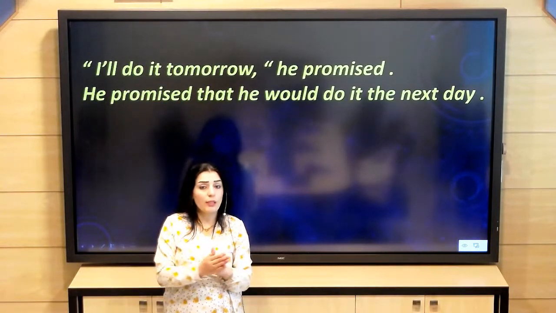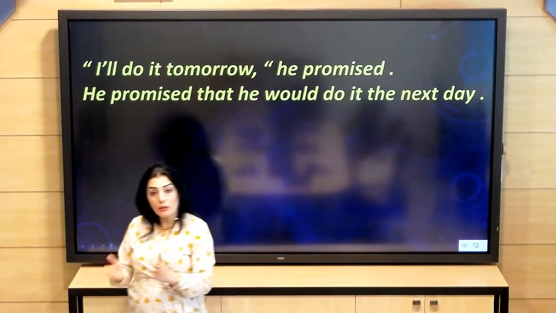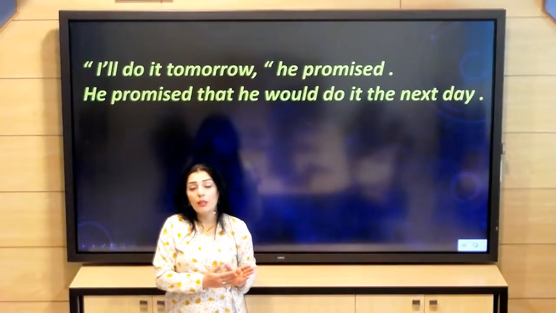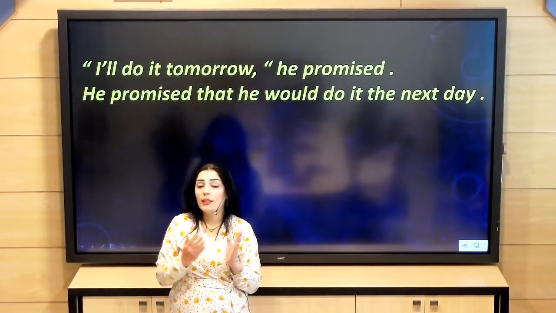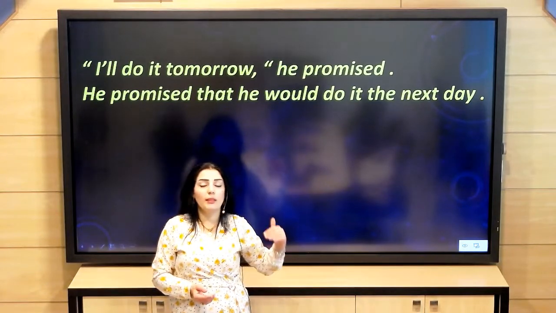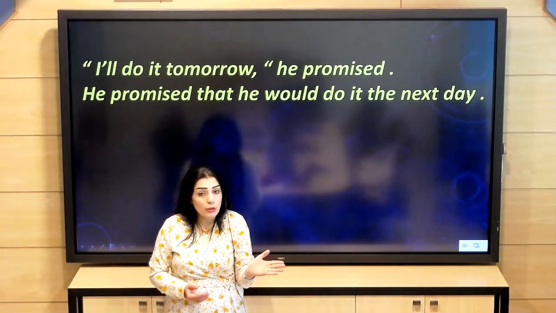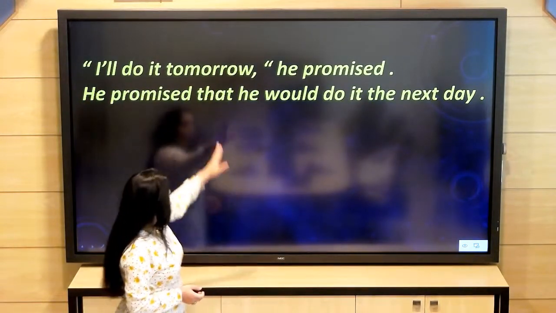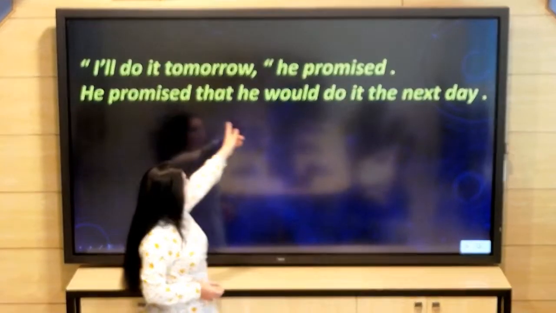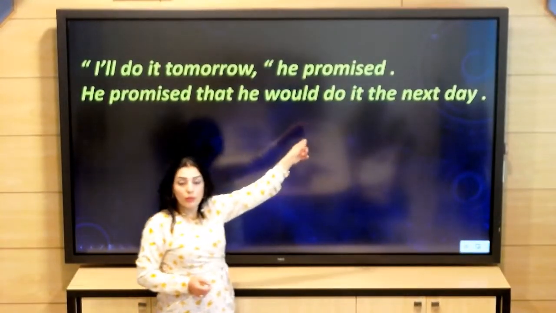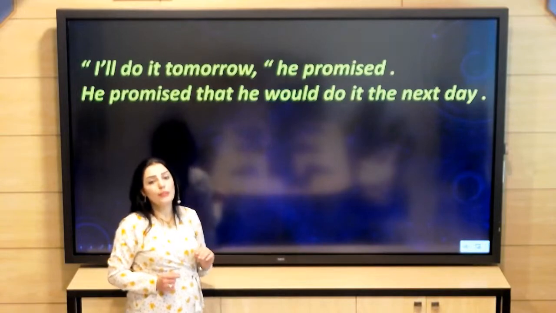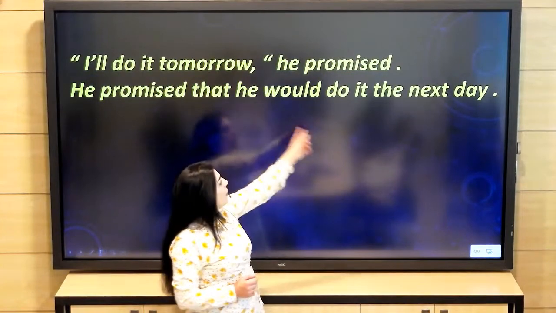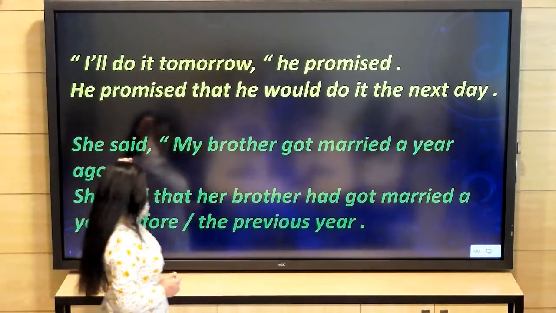Will becomes would, but do stays do after would, because will, would, can, could, shall, should, may, might, must, etc. All modals are followed by infinitive or verb 0. So will do becomes would do. After would we still have verb 0. And tomorrow becomes the next day.